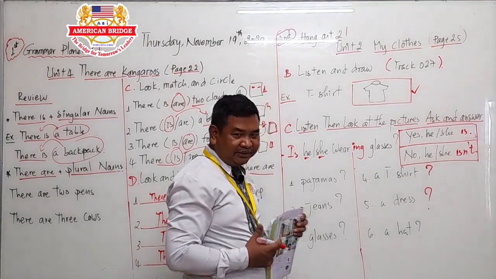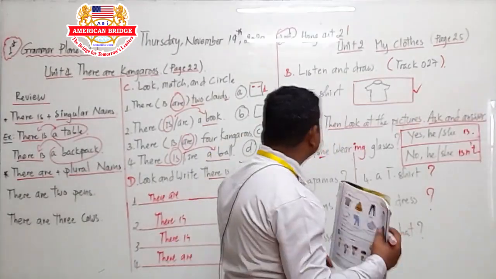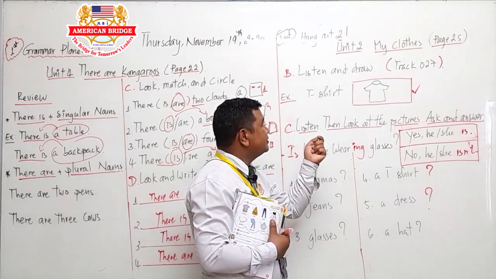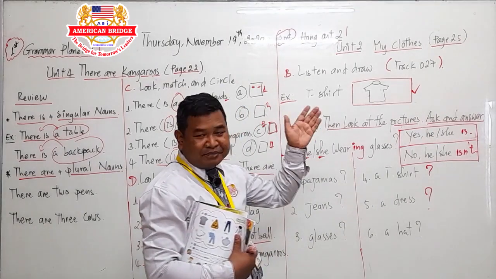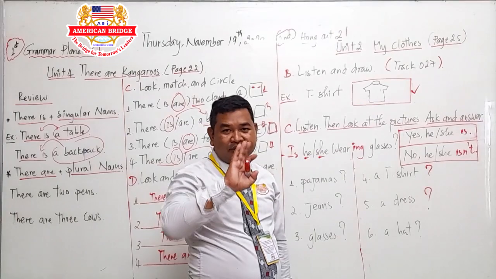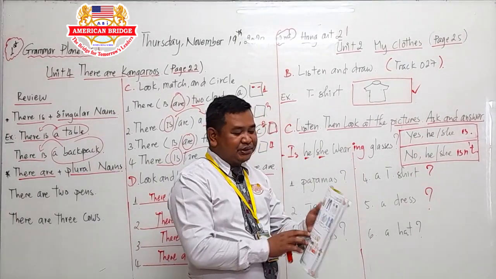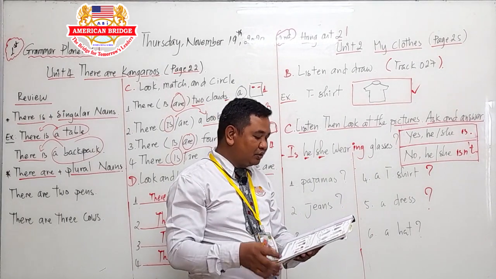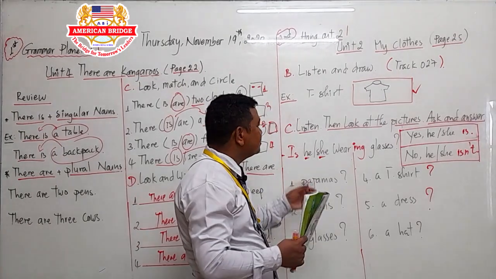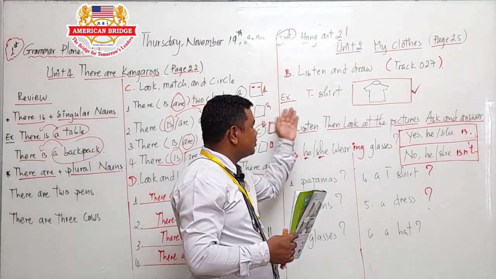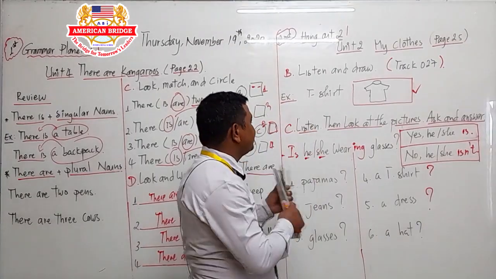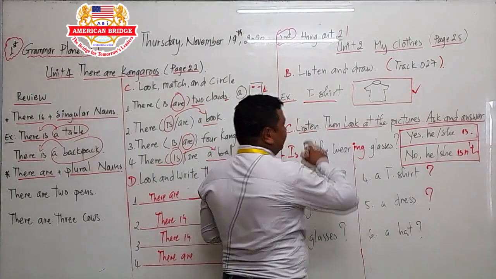Okay, so now students move back to our summer course for the second session to study Unit 2, My Clothes, page 25. The way that you are going to know, you have to know each word related to clothes, like t-shirt, hat, jeans, coat, glasses, pajamas, sweatshirt, and dress. And in here you have to do the reasoning and circle. You can circle like a square or rectangle. So one I gave you as an example already.